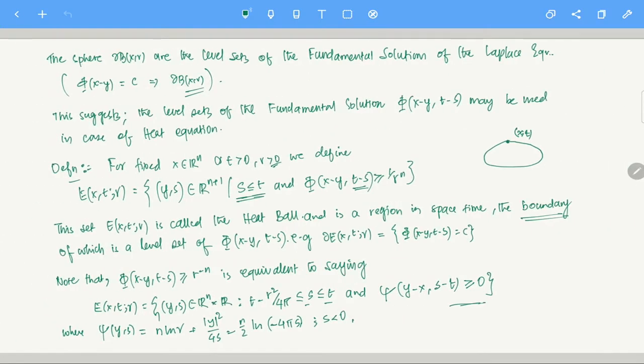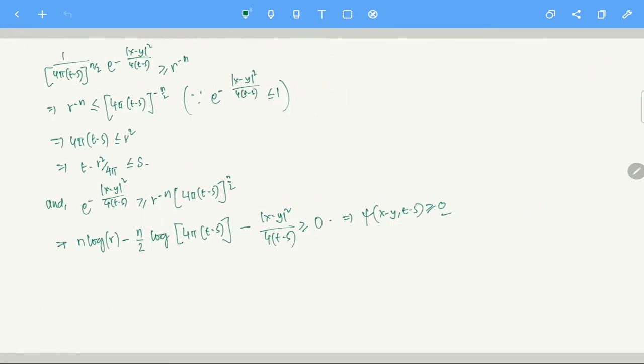See here, in this psi, if you replace, you have minus n by 2 log of minus 4 pi s. I can write minus 4 pi (s minus t), so this variable can be negative. I will write it like this: x minus y, s minus t.